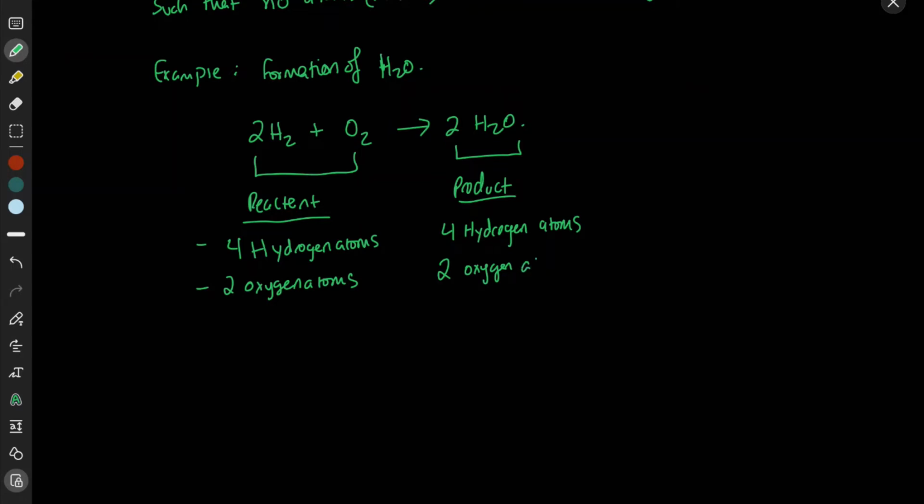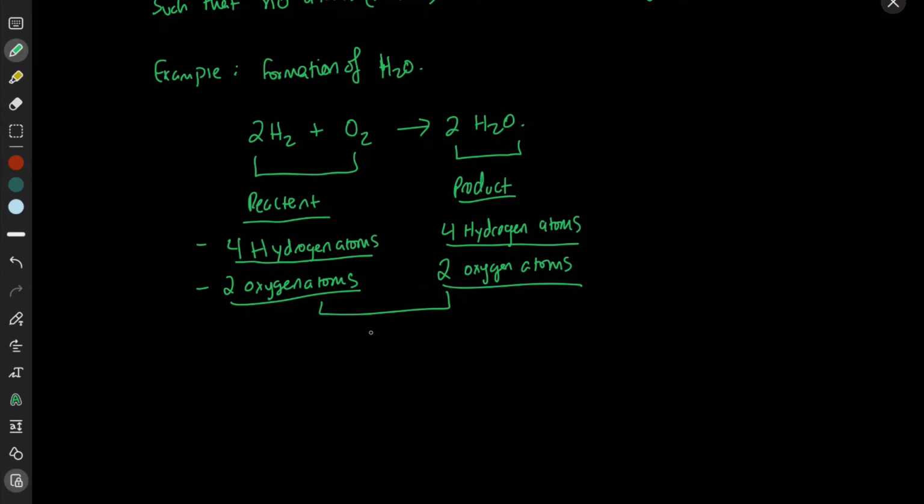So 2 oxygen atoms. So if you look, we have 4 hydrogen atoms, 4 hydrogen atoms, 2 oxygen atoms, 2 oxygen atoms. So this reaction is balanced, right? And the reason it's balanced is because they all equal each other. The number of hydrogen atoms on the reactant side equals the number of hydrogen atoms on the product side. The number of oxygen atoms on the reactant side equals the number of oxygen atoms in the product side.